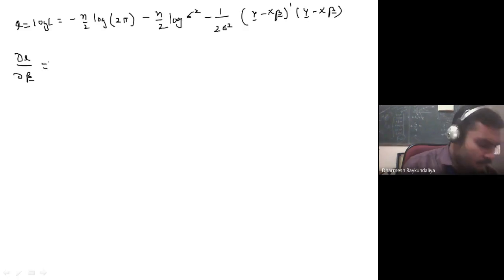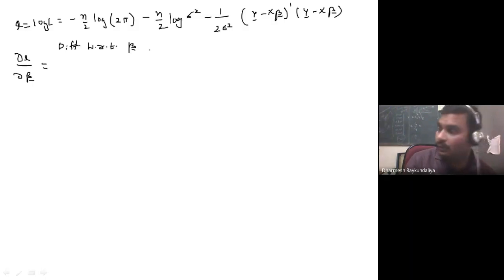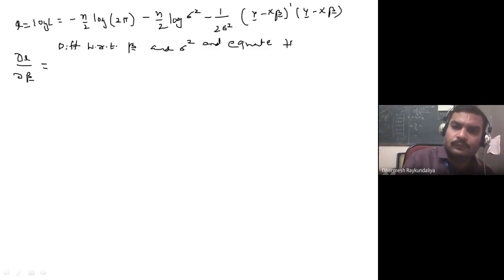So when you differentiate with respect to the parameters beta and sigma square, you can write it here, differentiate with respect to beta and sigma square and equate them to 0.